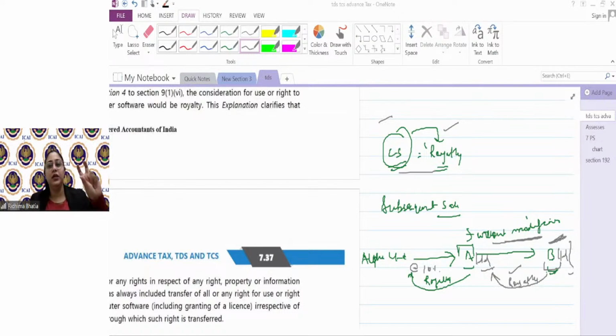Threshold limit, Manohar, is 30,000 for each. I'll give an example also. I made a payment of 10,000 for professional services. I will not deduct the TDS. I made again a payment of 15,000 for professional services. I will not deduct the TDS. Then if I make another payment of 15,000 for professional services, I will deduct the TDS on the entire amount because now it has crossed 30,000 in aggregate. So aggregate, single bill, both.